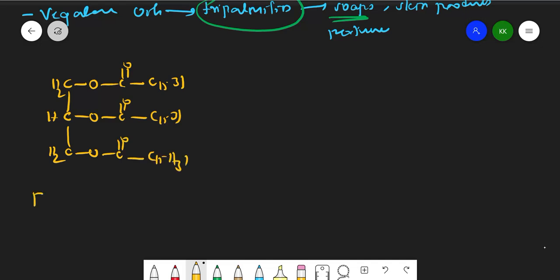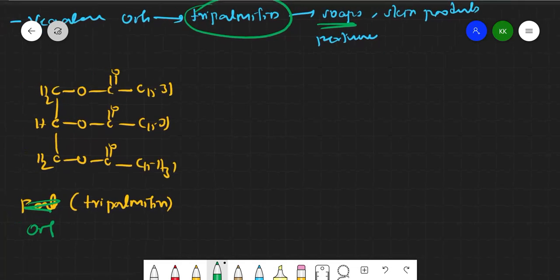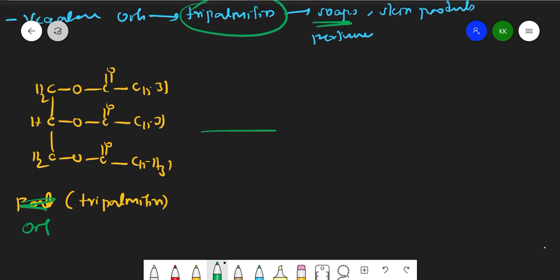So this is our fat, and the name of this fat is tripalmitin. I mean, this is our oil, not fat. It is oil.